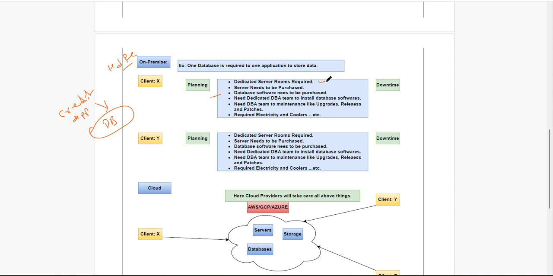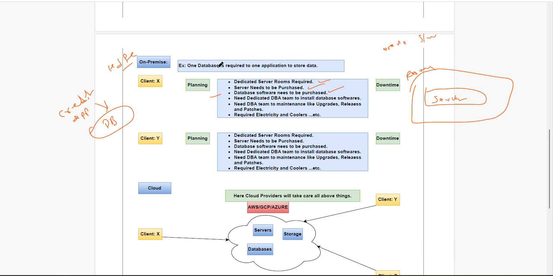They need one dedicated server room in their office premises, at any of HDFC's headquarters. They need to purchase servers to install whatever database software. They need one room to keep the servers in. Then they have to purchase database software, like Oracle software.